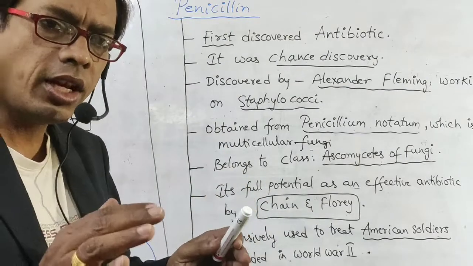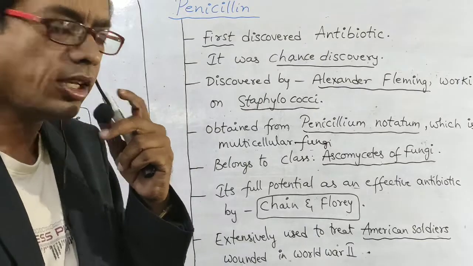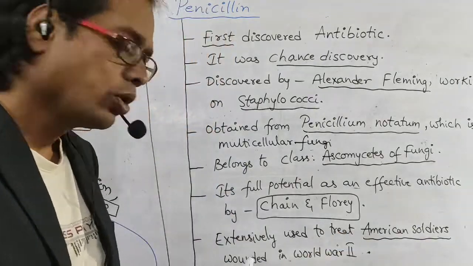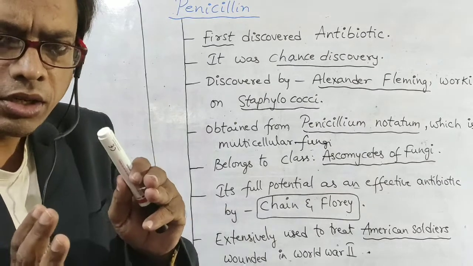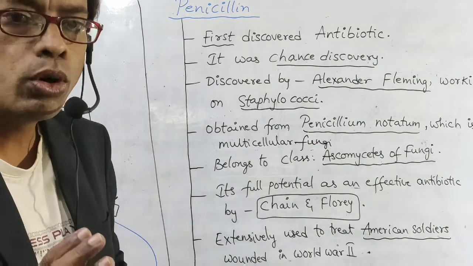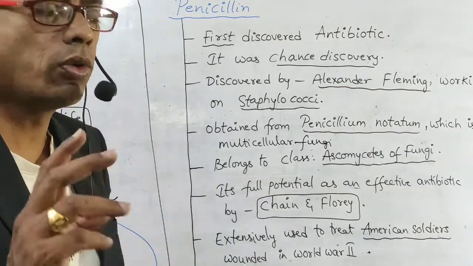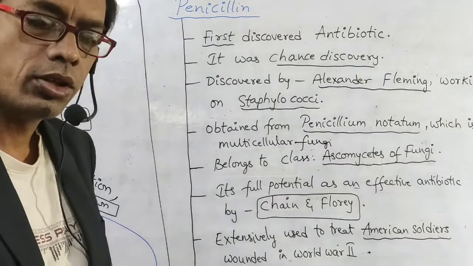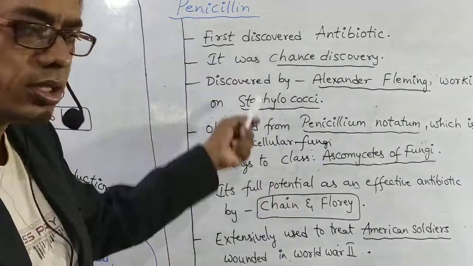This antibiotic penicillin was extensively used to treat American soldiers who were wounded in Second World War. Finally, who was awarded the Nobel Prize for this penicillin?